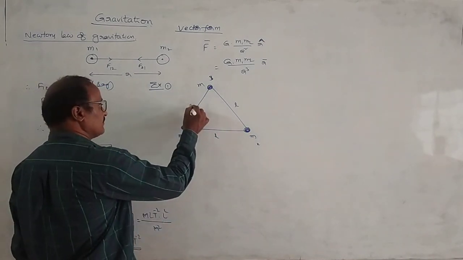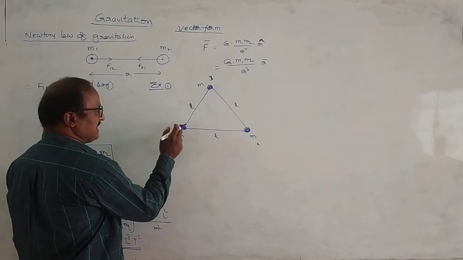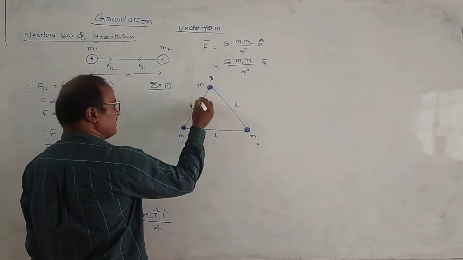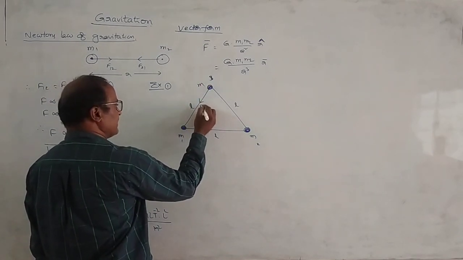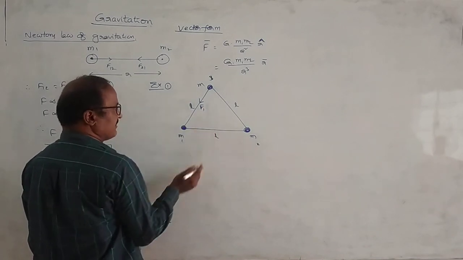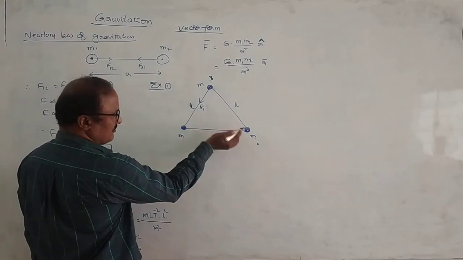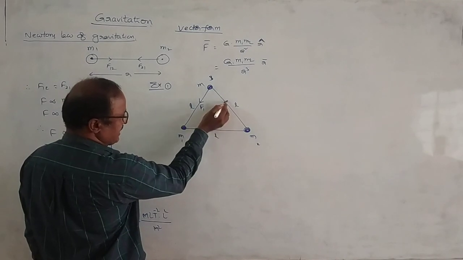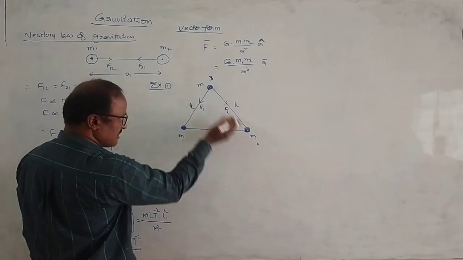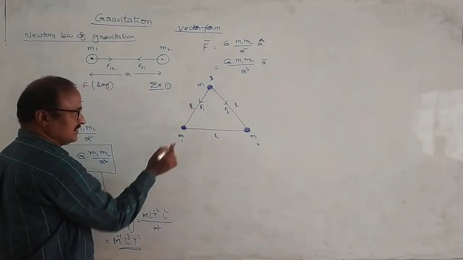Now observe here, the first body exerts a force on the third body along this direction. This is F1. Gravitational force exerted on the third body due to the second one is F2, because gravitational force is always attractive in nature.